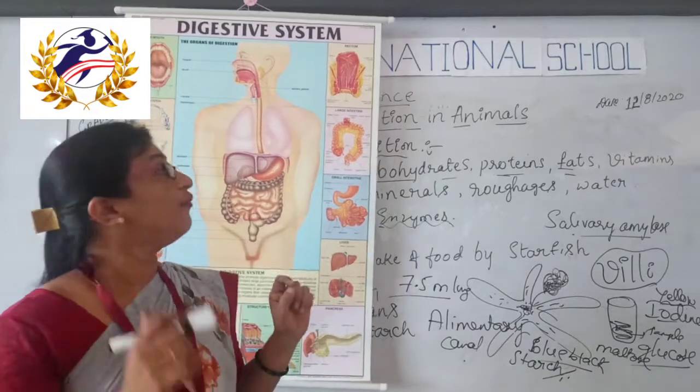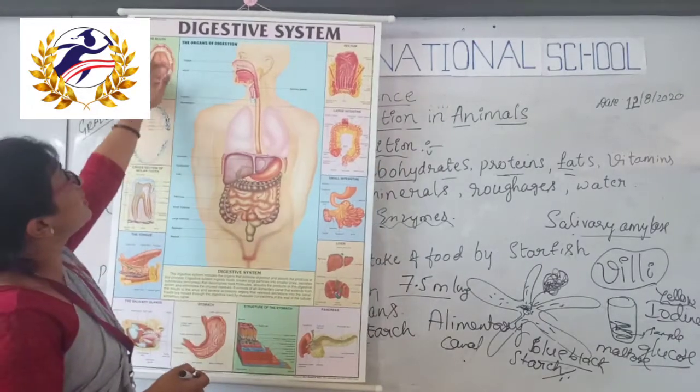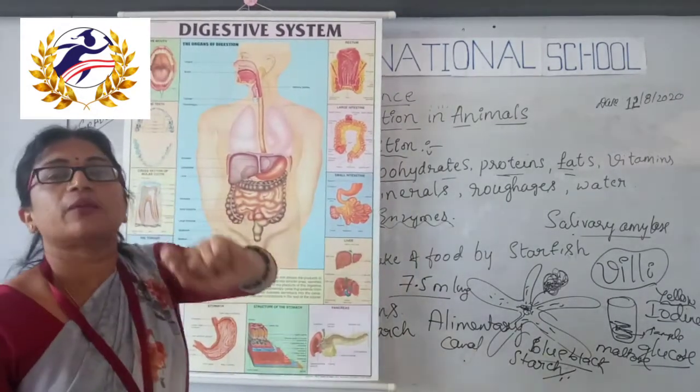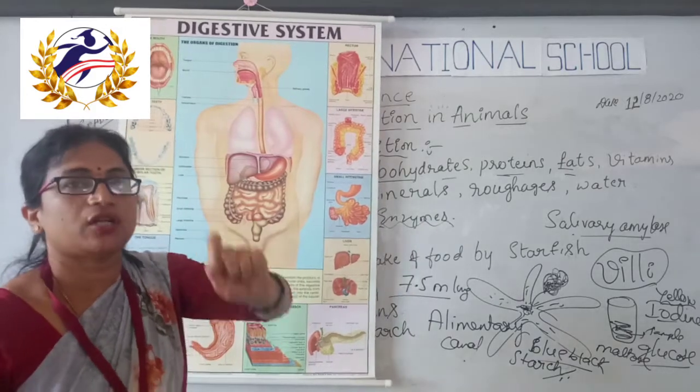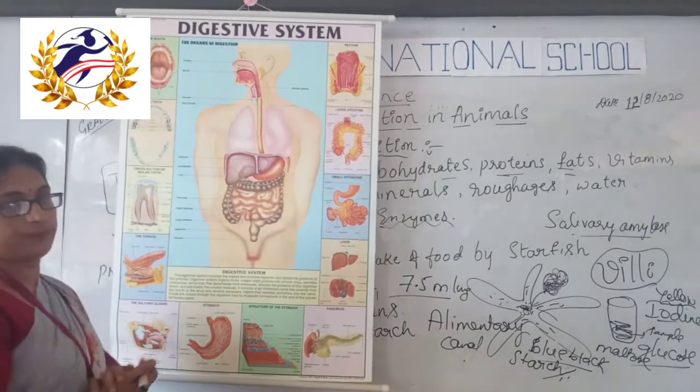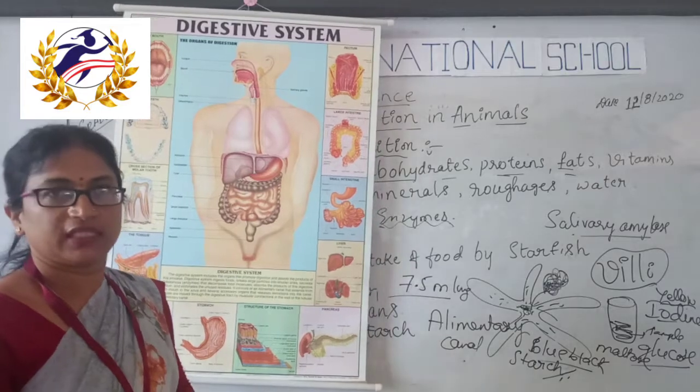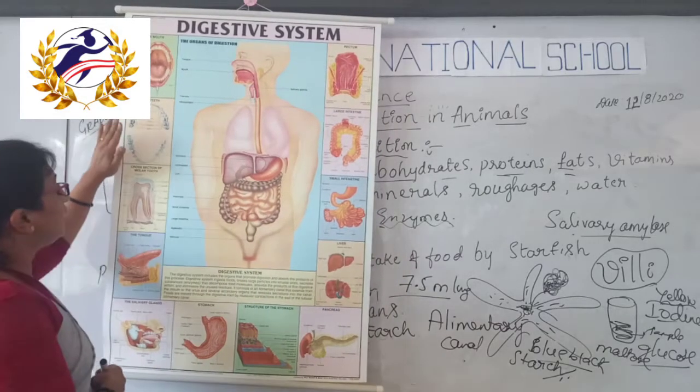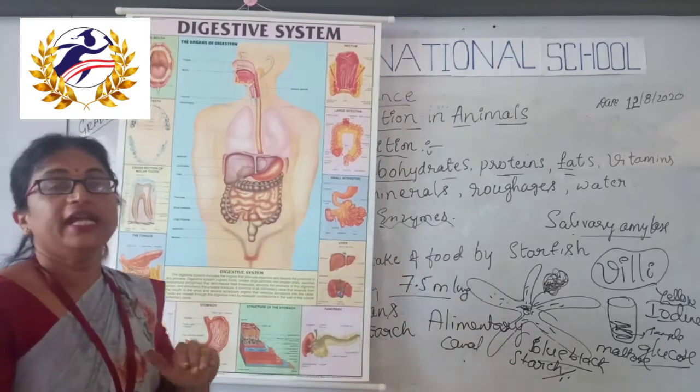This is the function of the teeth, which are very much essential for the proper mechanical digestion of the food in the mouth. Teeth alone cannot work. They need the help of the tongue.